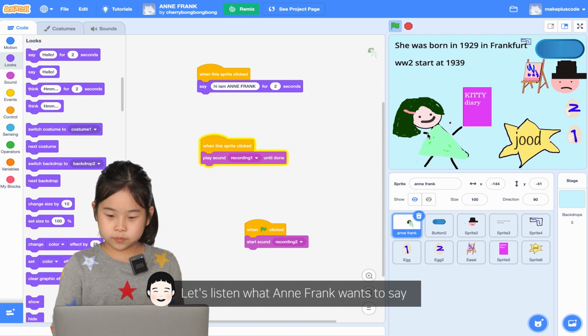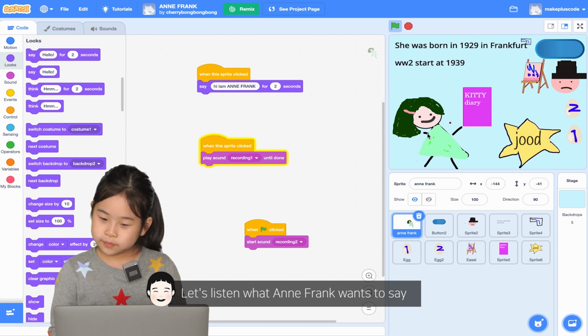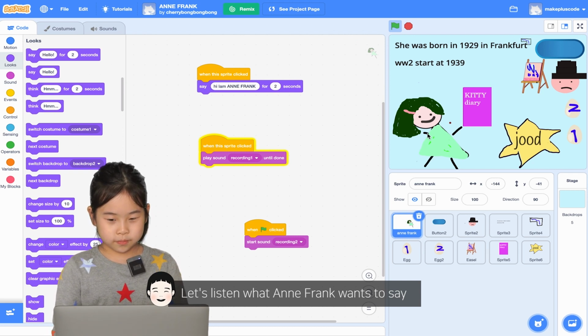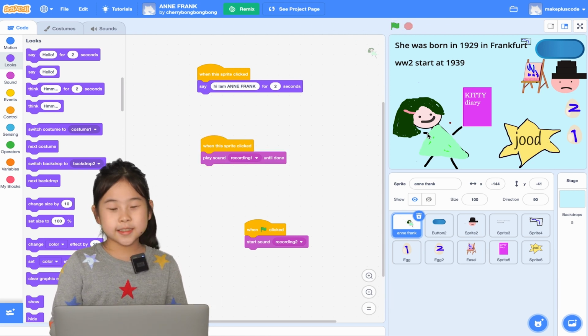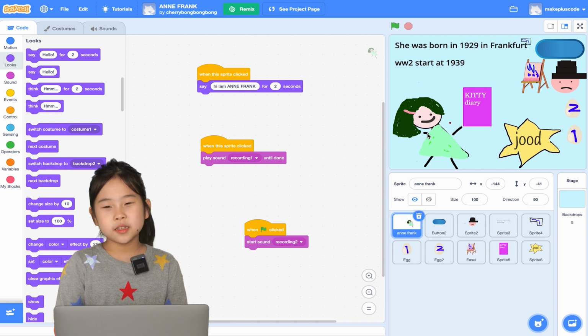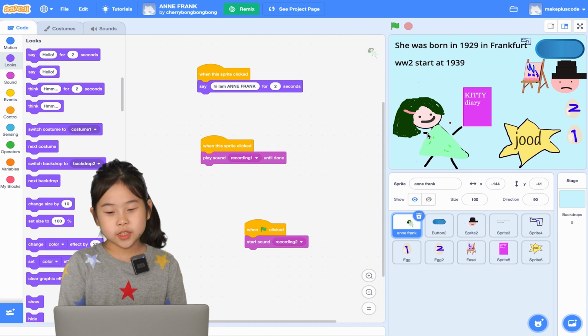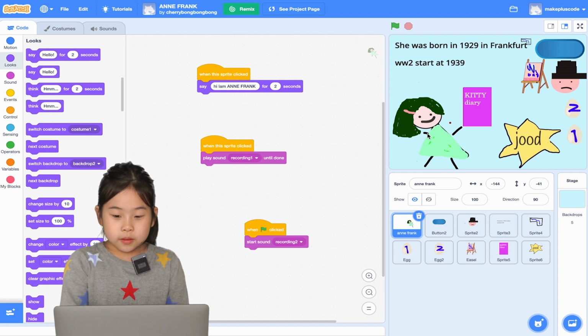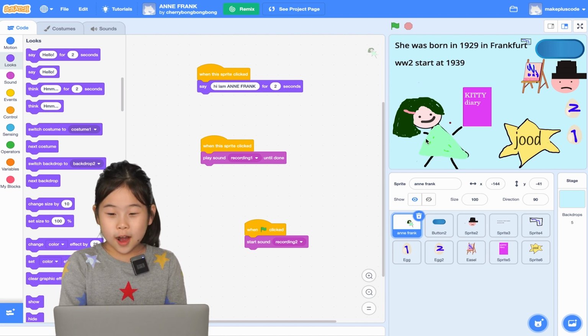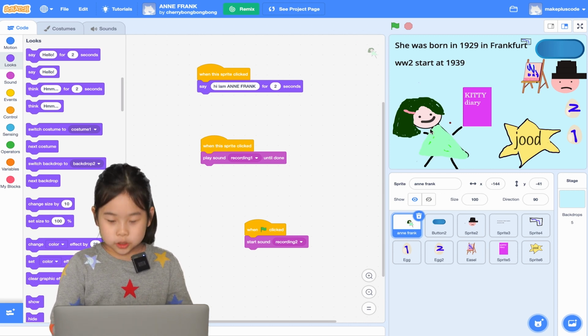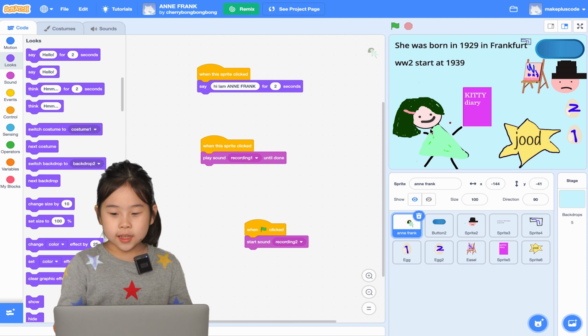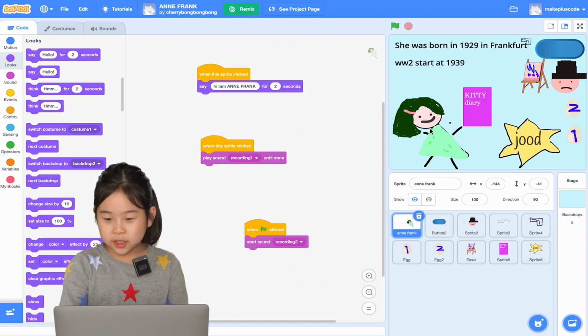So Anne Frank was born during World War II, and she has the diary Kitty. I know the order to touch these: Anne Frank, egg number 1, egg number 2, and Kitty and Jude. So I'll touch number 1 egg first.